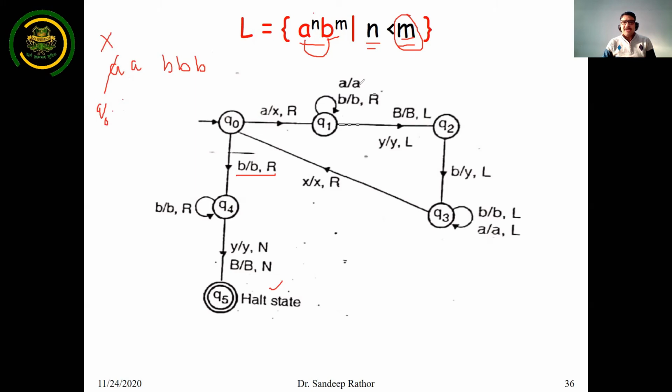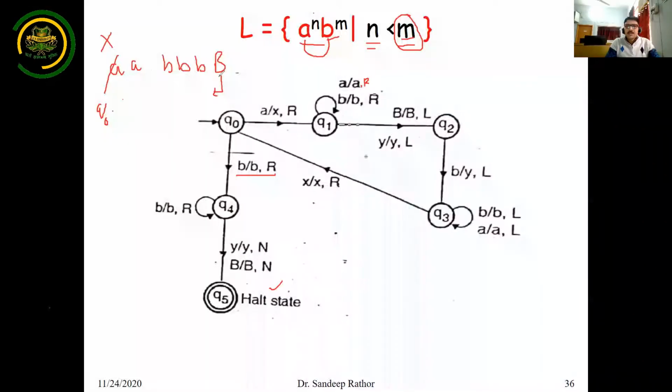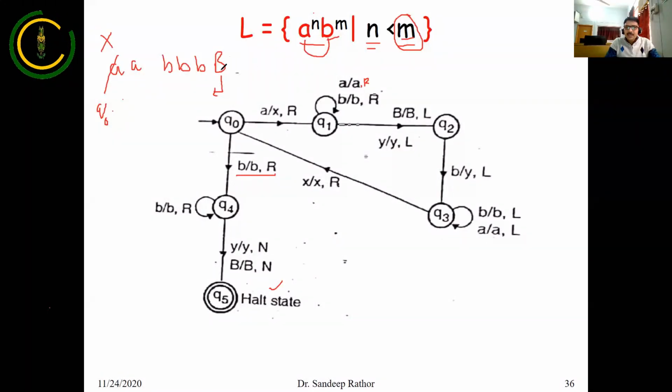In Q1 you are getting A. This is R here. So just keep the same, no change here. You are getting B, no change here. You are getting B, no change here. And after this B, you will find the blank sign. As soon as you receive the blank, just keep it as blank and move to the left direction. As you find this B, you will move to the left direction.